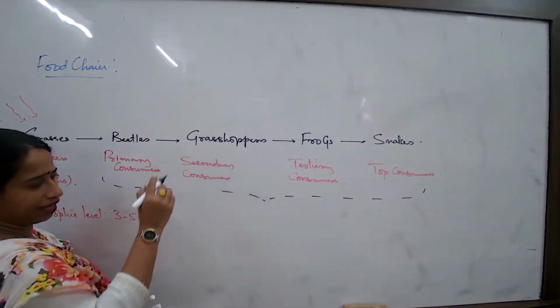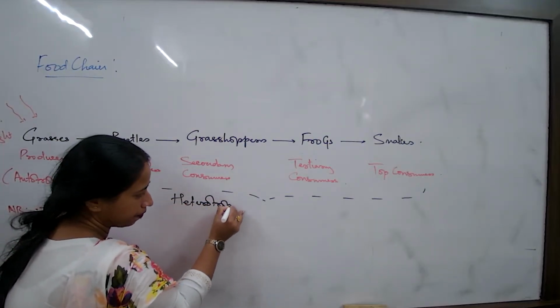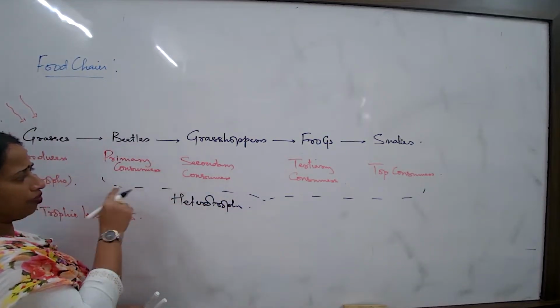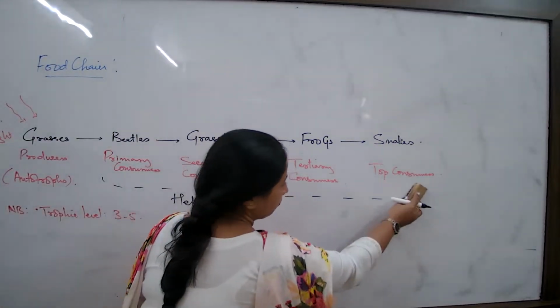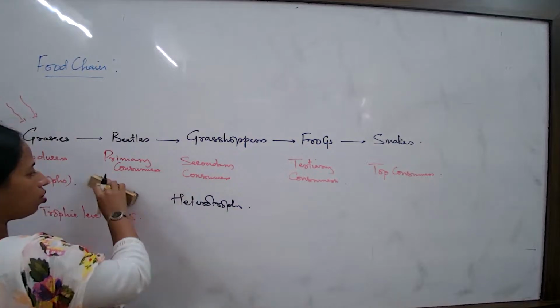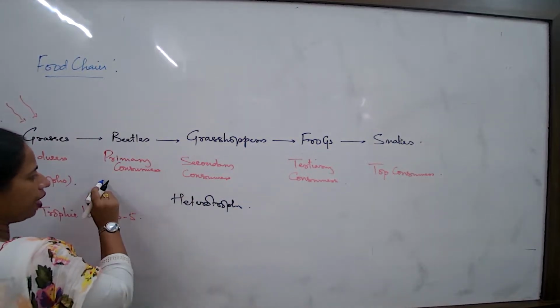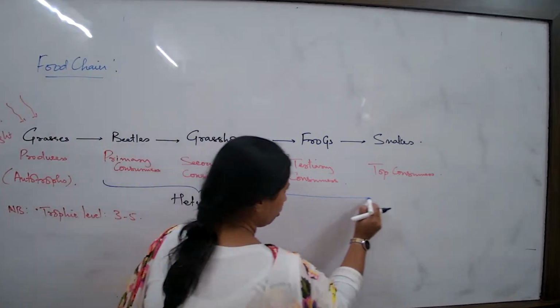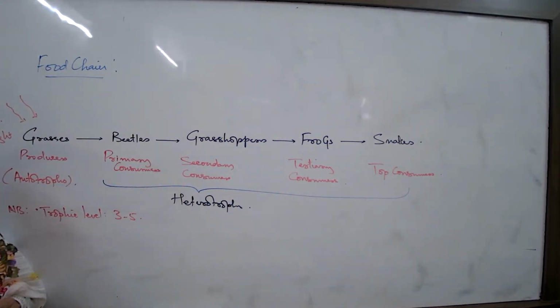What is this common category? They all are heterotrophs. Can you give me a suitable word for this? Primary consumer. Look into the example and give a suitable word for the primary consumer.